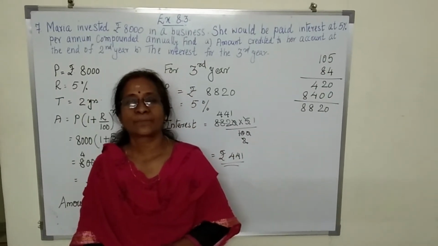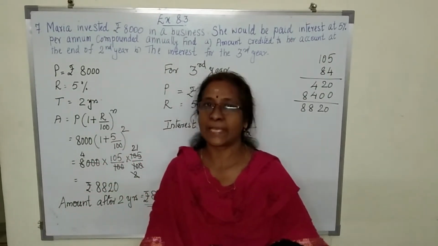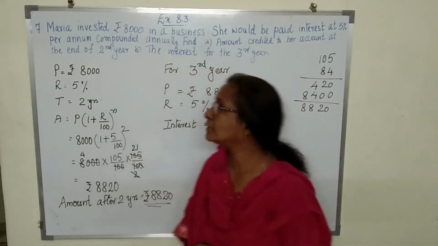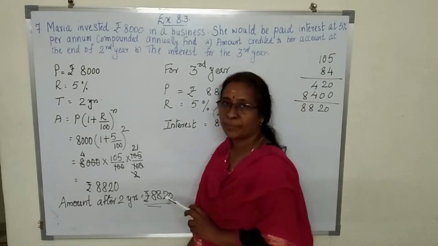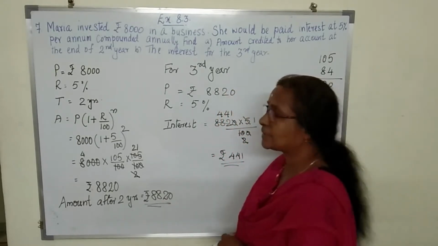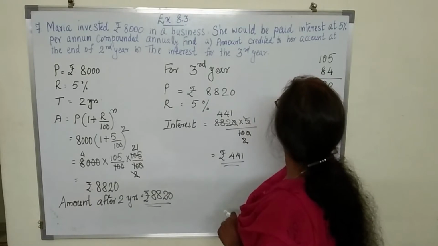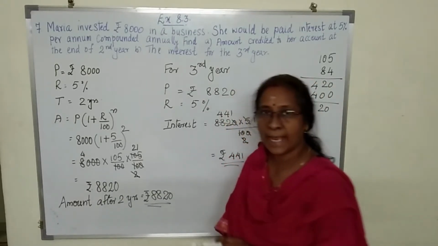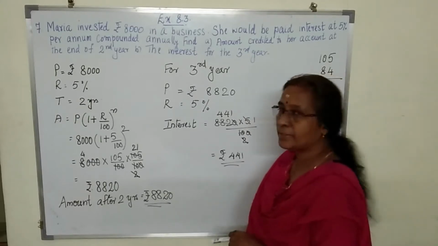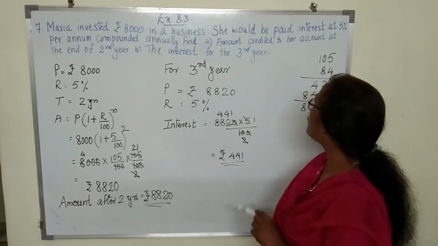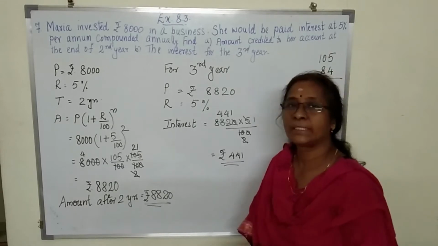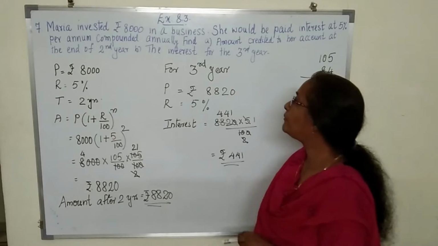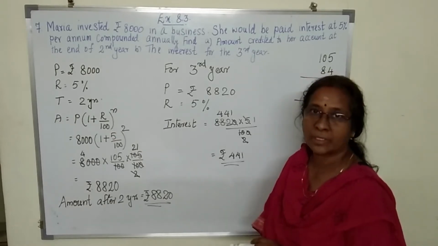Hello dear students, let us continue with exercise 8.3. The next question is question number 7. Maria invested rupees 8,000 in a business. She would be paid interest at 5% per annum compounded annually. Find the amount credited to her account at the end of second year, and also we have to find the interest for the third year.